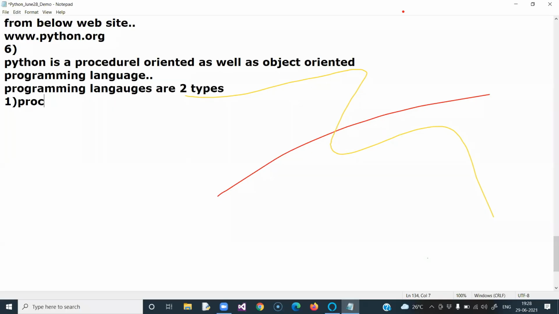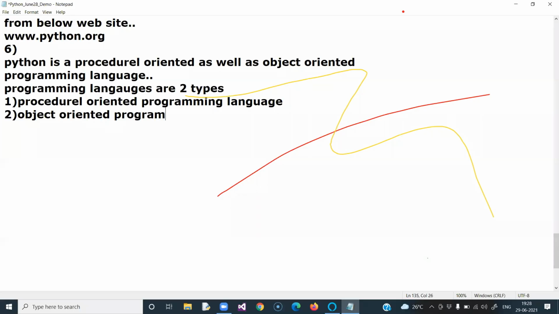Number one is called procedural oriented programming language. Number two is called object oriented programming language. With this we can say programming languages are in two categories. One is procedural oriented programming language. Another one is object oriented programming language.